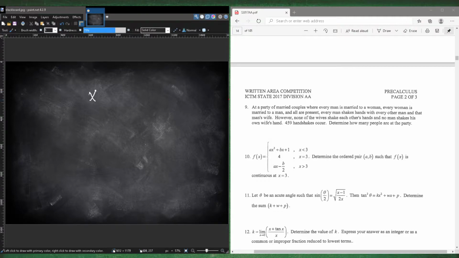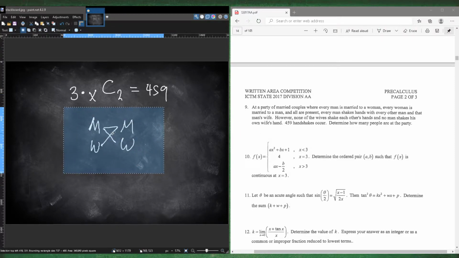So let's say x is the amount of couples in the party. So x choose 2 means how many interactions of couples there are. Every couple has a man and a wife, and another man and his wife, right? So the man interacts with that man, the man interacts with the wife, but the man's wife only interacts with the other man and not with the wife, because none of the wives shake each other's hand. So there are 3 handshakes for each interaction between couples. That will be equal to 459.